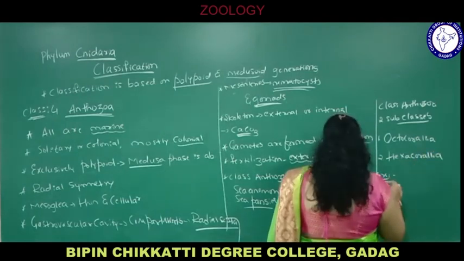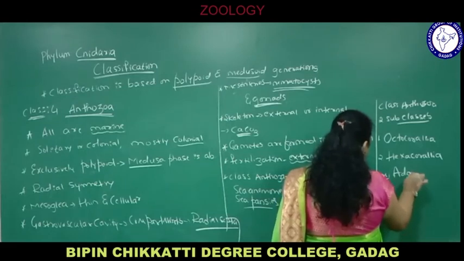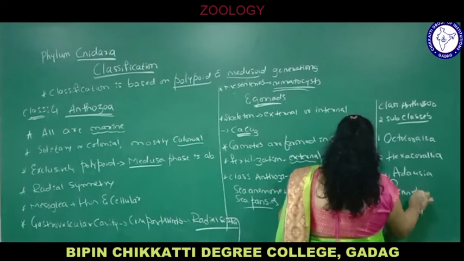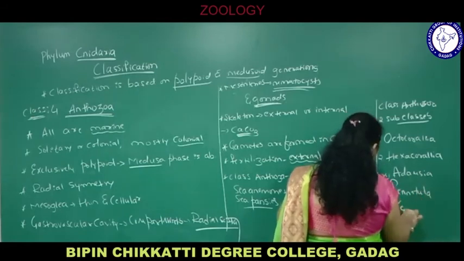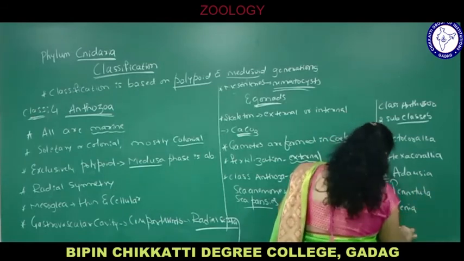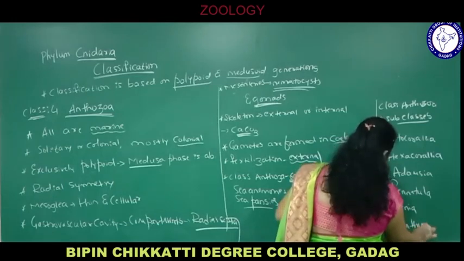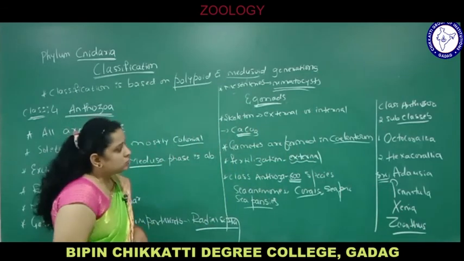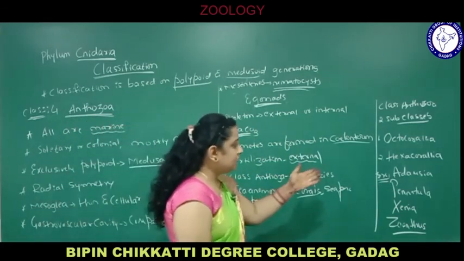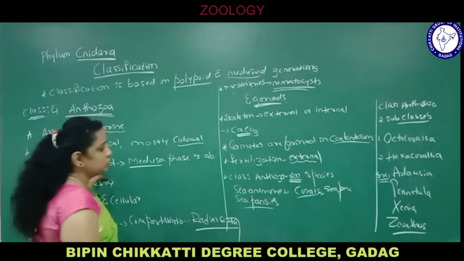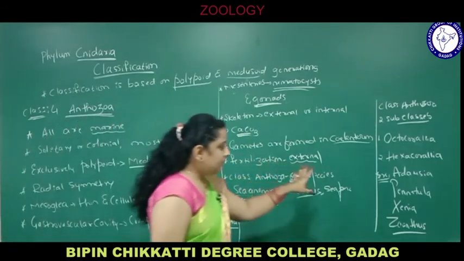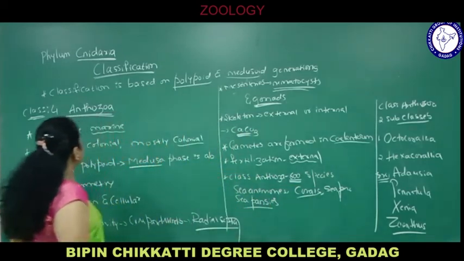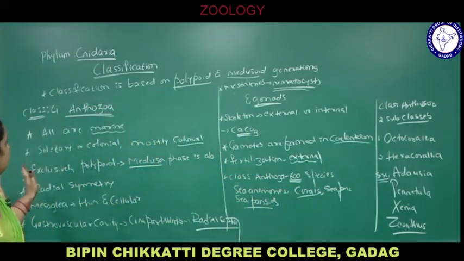Examples: Adamsia, Pennatula, Xenia, Zoanthus, etc. are examples of class Anthozoa under the subclasses Octocorallia and Hexacorallia. So, this is all about class Anthozoa, the fourth class.